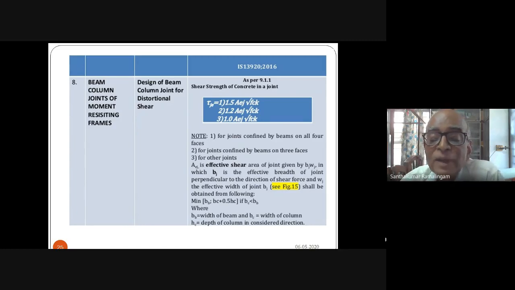For joints confined by beams on three faces, it is 1.2. And for all other joints, it is 1. So if there are only two faces, as a corner column will have, then you will have the value 1. So this can be calculated. That is the strength of the joint. The actual load applied on the joint should be estimated, and it should produce a stress less than the strength of the joint. That is the requirement of the new code. Next slide, please.